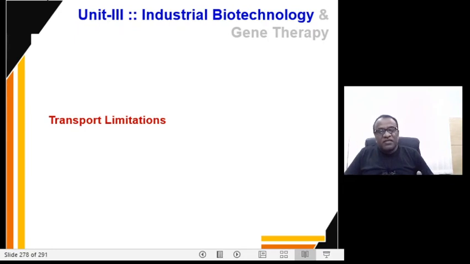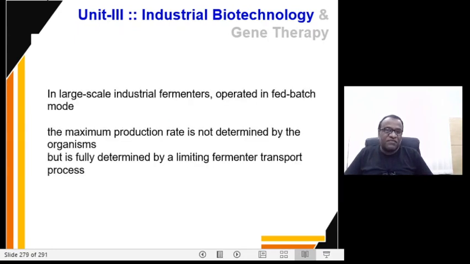Next component is the transport limitations. In large scale industrial fermenters which are operated in fed batch mode, the maximum production rate of the product is not determined by the organisms, but it is determined by a limiting fermenter transport process.